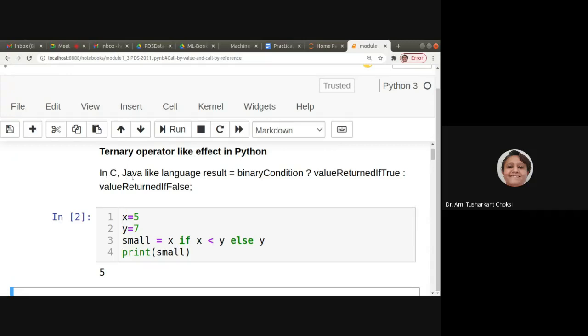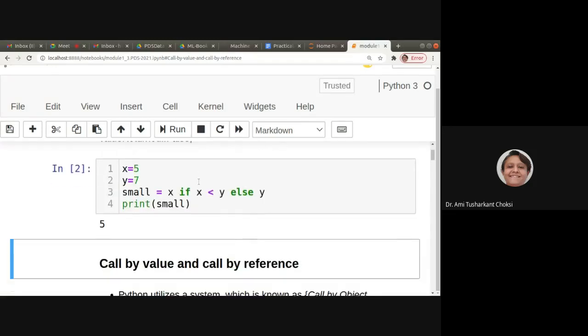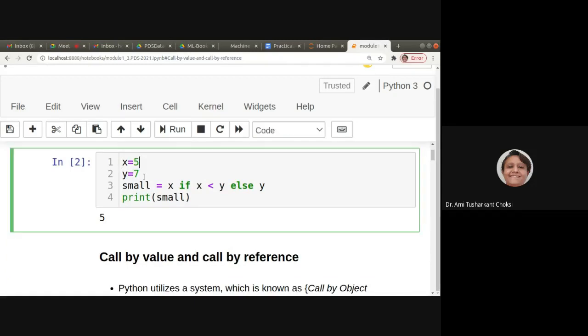So in C, Java-like languages, the result is equal to a binary condition, question mark, value returned if true, colon, value returned if false. Right? Now what is the case here? X is equal to 5, Y is equal to 7, small is equal to X if X is less than Y, else Y. Okay. Print small.